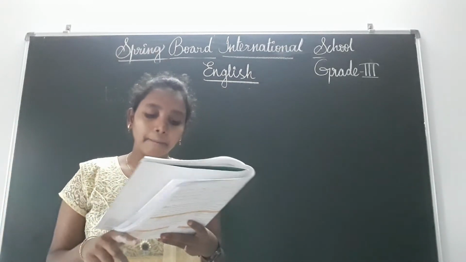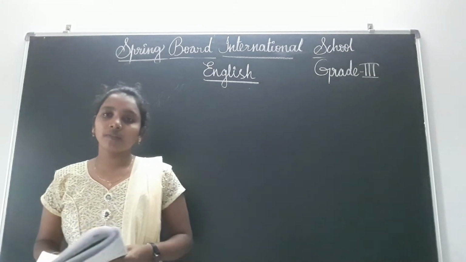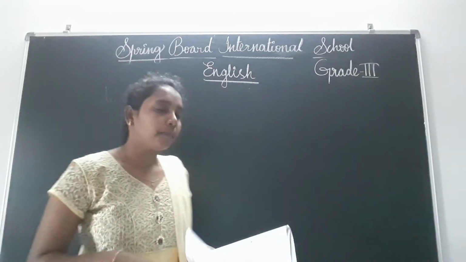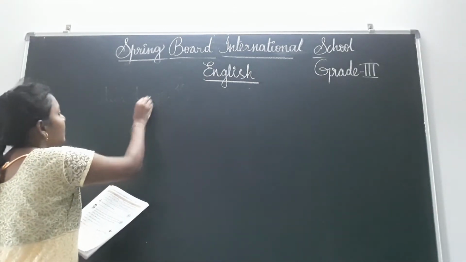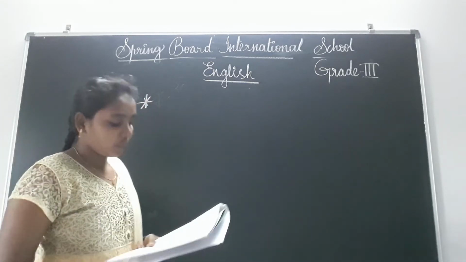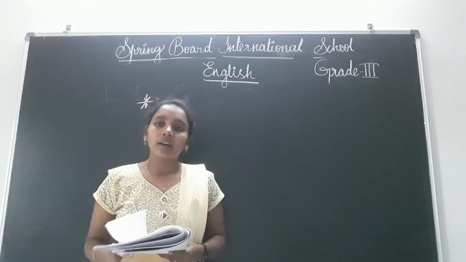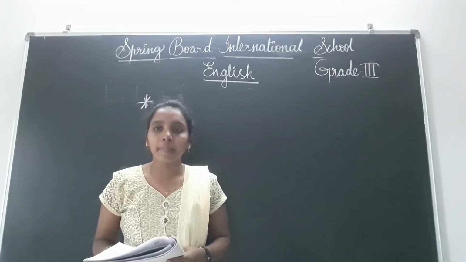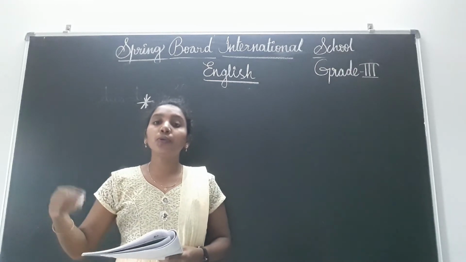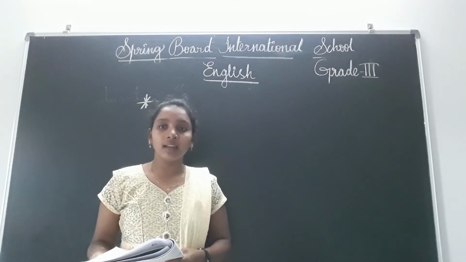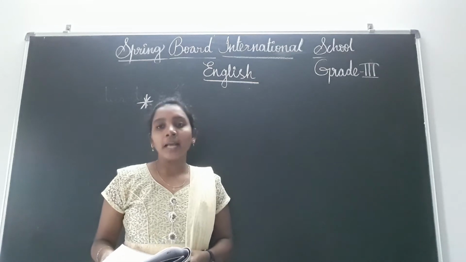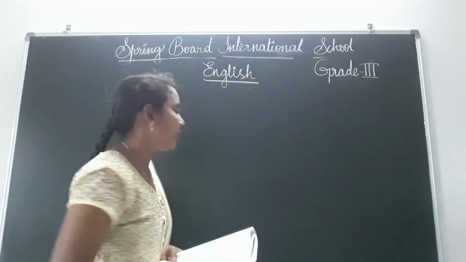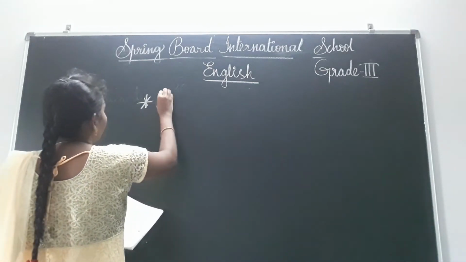See here, man eat fruit, vegetables and meat. That means they have given the food habits of a man. But you have to write the plural form of man. Plural form of man is men. M-E-N. Write down.